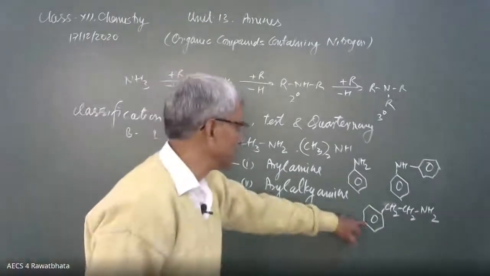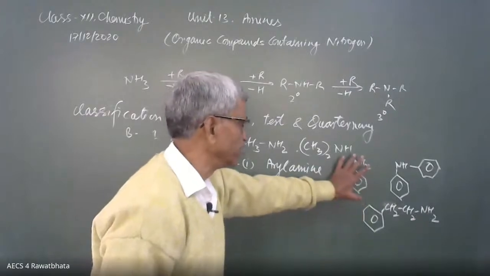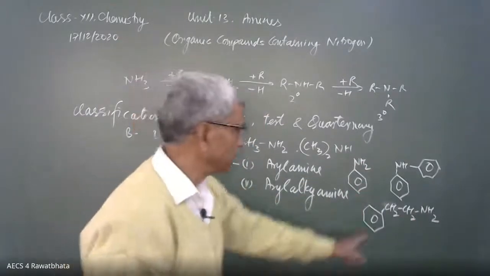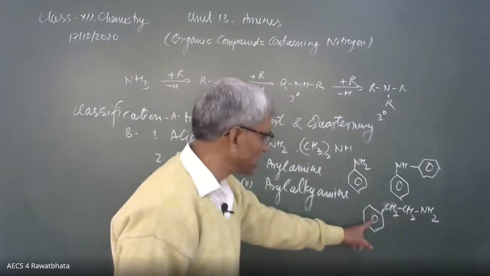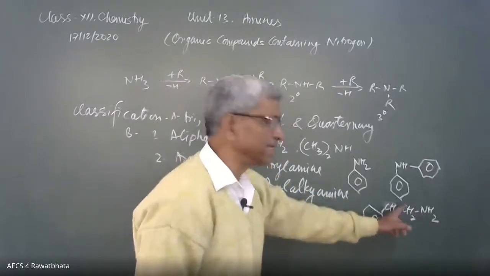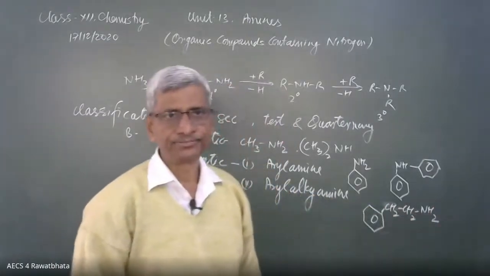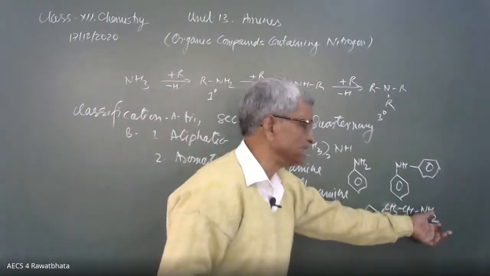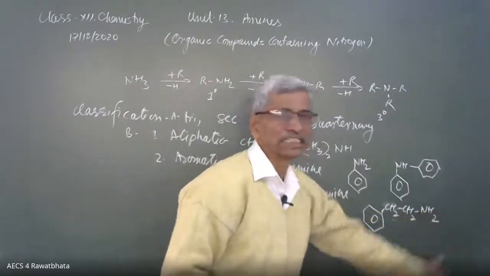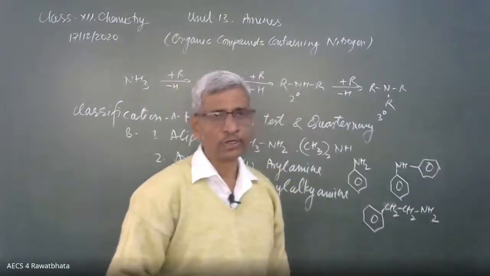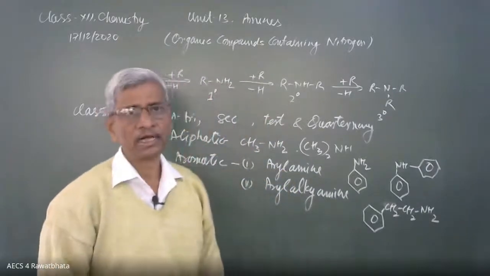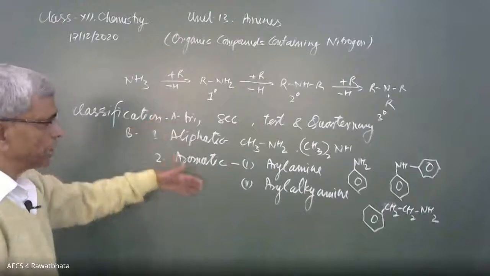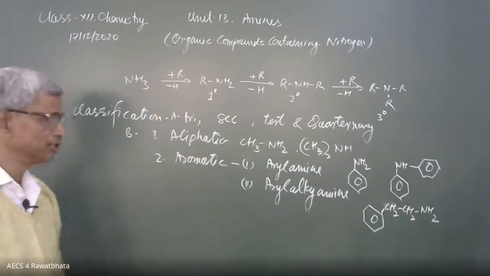So this is aromatic, purely aromatic, no doubt. But this is also aromatic, where nitrogen is connected with both alkyl and aryl in this way, directly or indirectly. So that is another class. Here the nitrogen may attach with the C2H5 from this side also. That is also aryl alkyl amine. This is the aliphatic and aromatic classification.